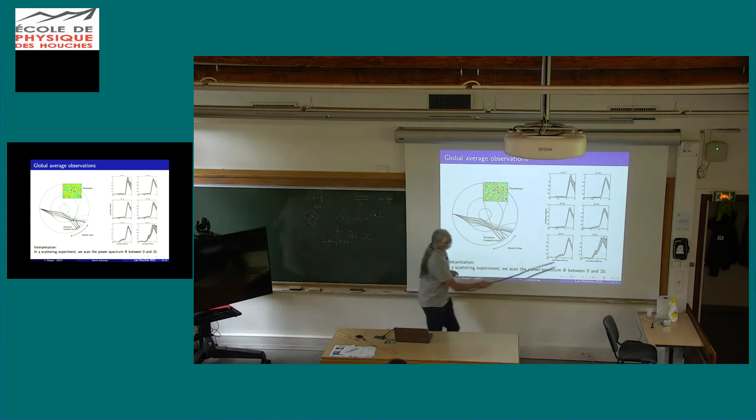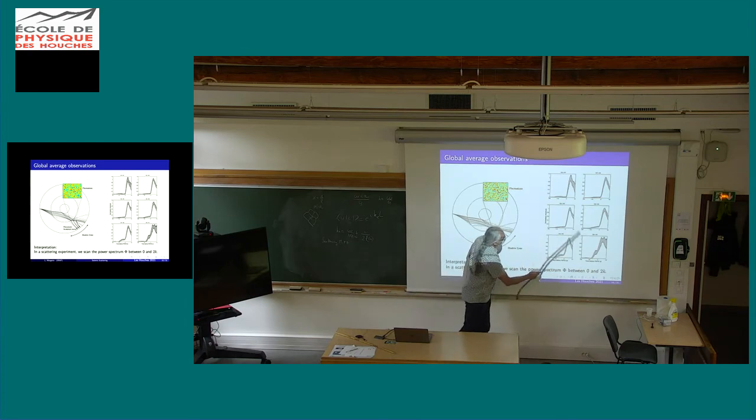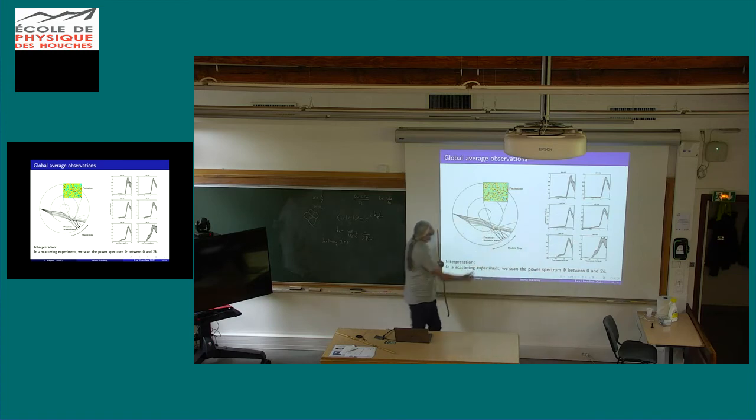Here we are close to this border, so close to the transition between light and shadow. And here we are deep in the shadow zone. What is quite clear is that the amplitude of these arrivals decays strongly with the distance into the shadow zone. So the deeper you go into the shadow zone, the less scattered energy you have.